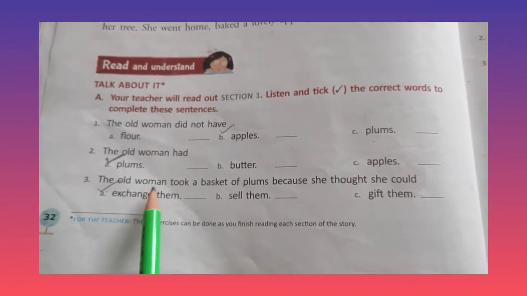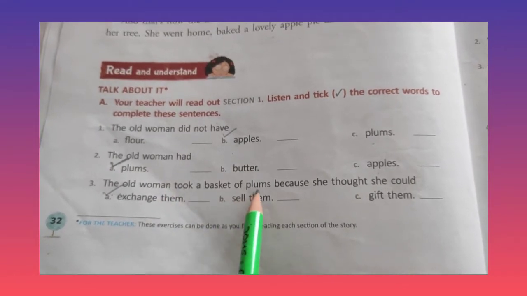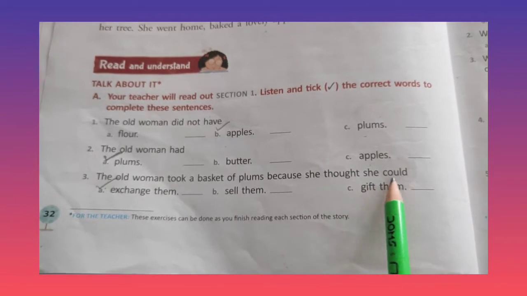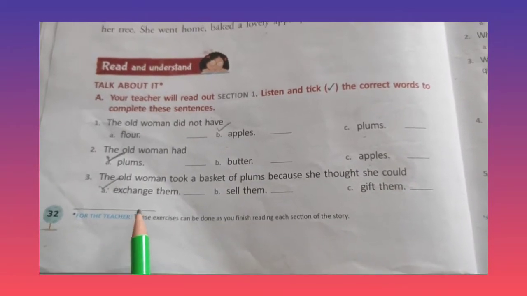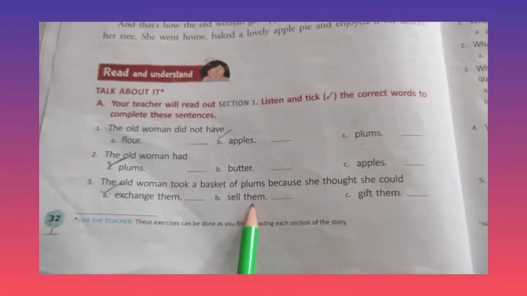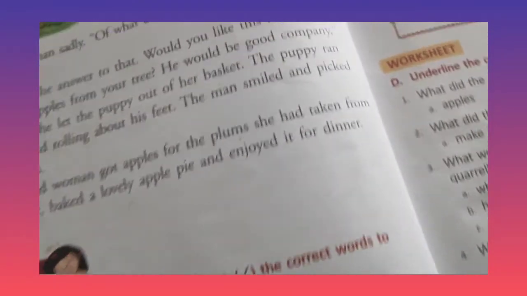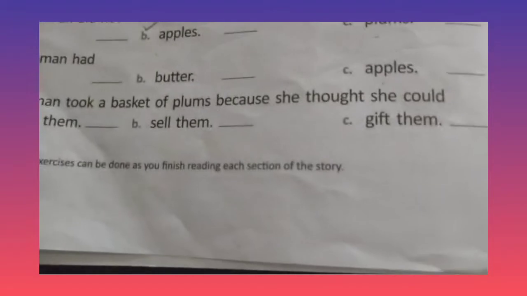Third one, the old woman took a basket of plums because she thought she could exchange them, sell them, give them. What did the old woman think? Yes, exactly. Exchange them. You want to exchange the plums with apples, right? So, put tick for plums.